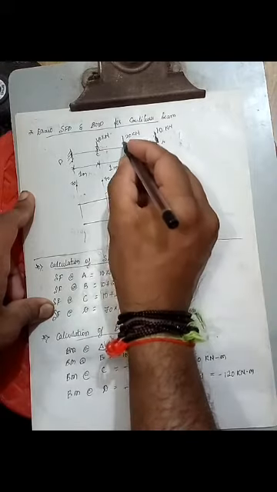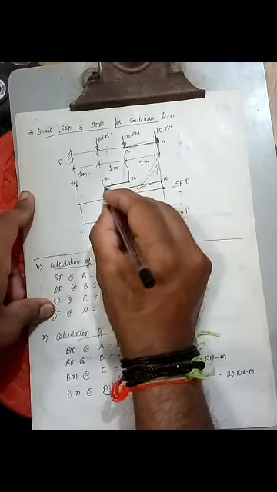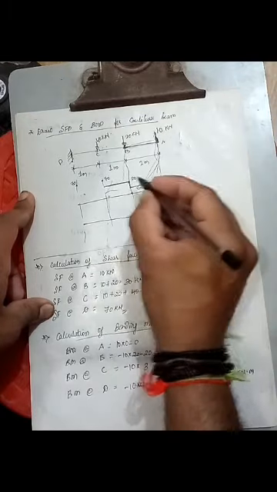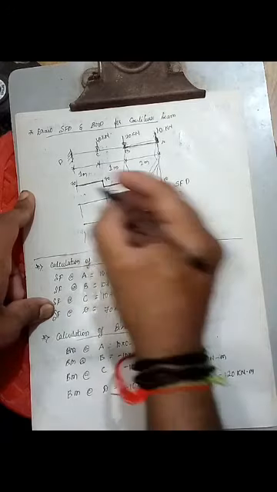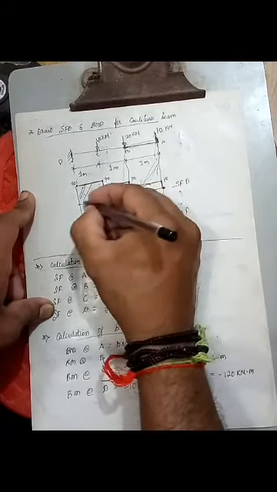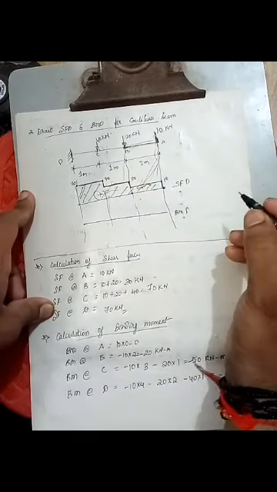So next, after this there is no any force. So again it is straight 30. Join this. So 70. Join this. So this is your shear force diagram and it is positive.